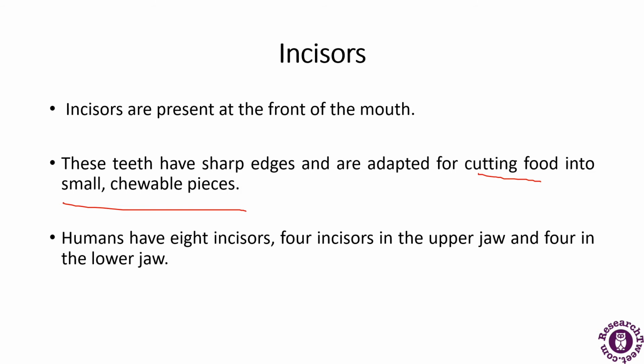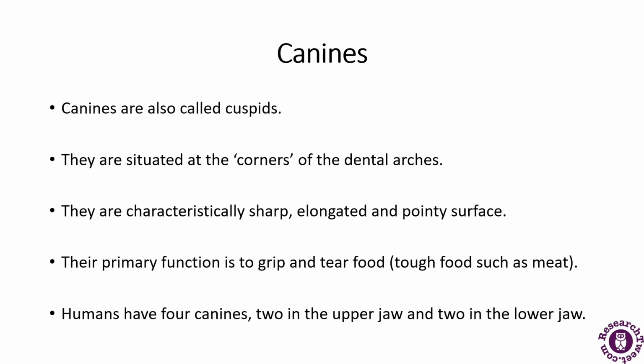Now humans have 8 incisors, 4 incisors in the upper jaw and 4 in the lower jaw. So the incisors are present at the front of the mouth, so there will be 8 in number, 4 on the upper jaw and 4 in the lower jaw. Next come the canines.